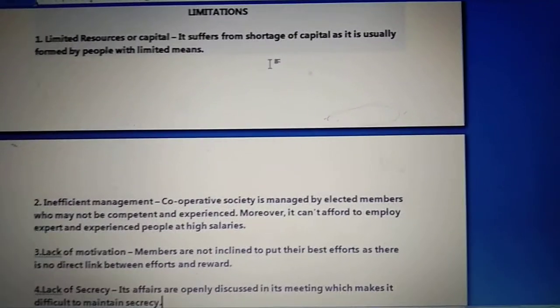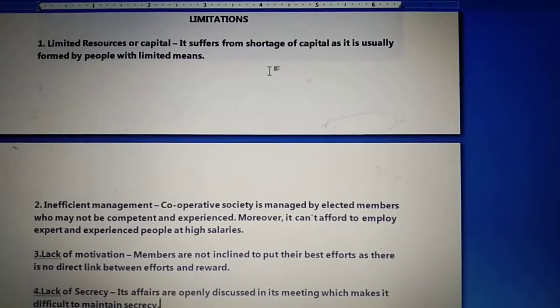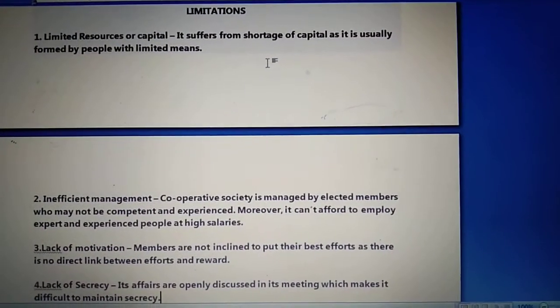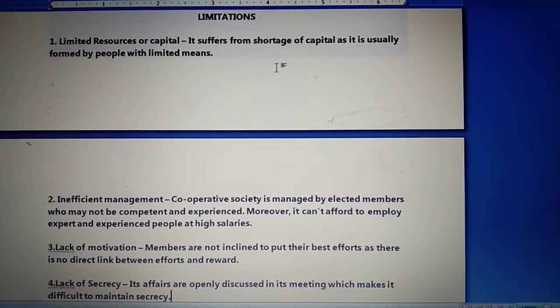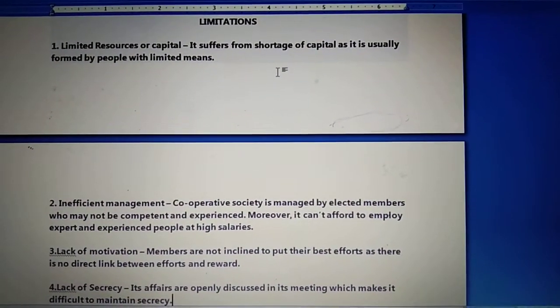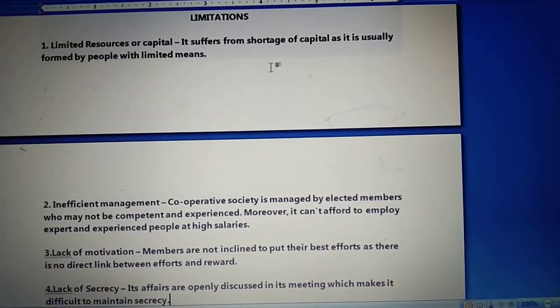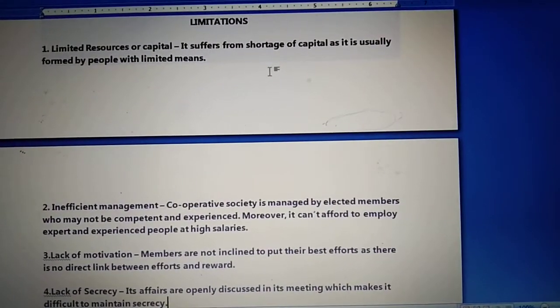It means because the resources are limited, the capital resources are limited in the cooperative society. Because of that, this society used to be managed by the cooperative society members only, who are selected after the one man one vote principle.